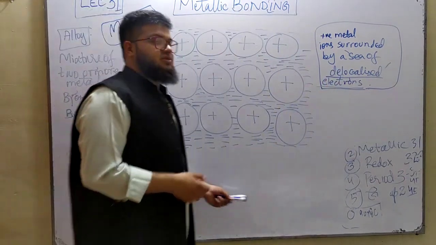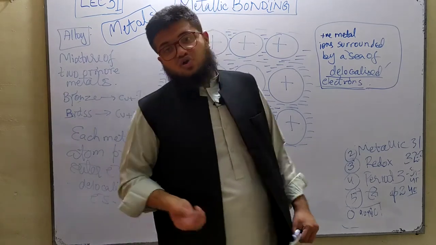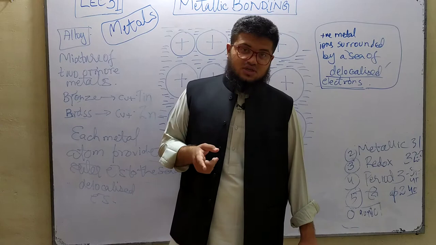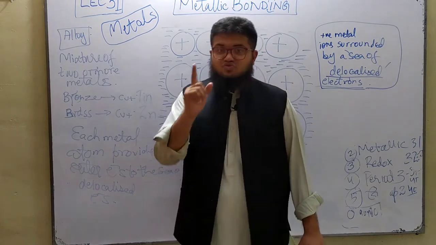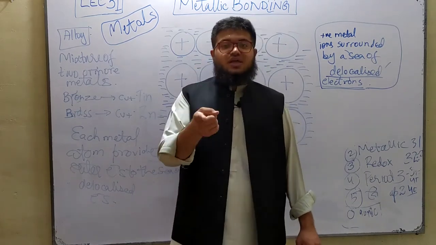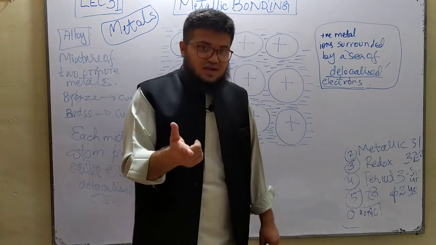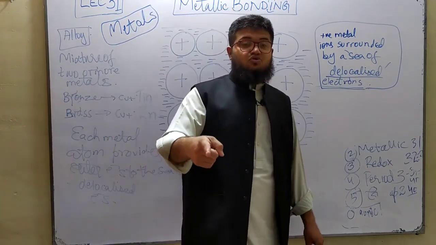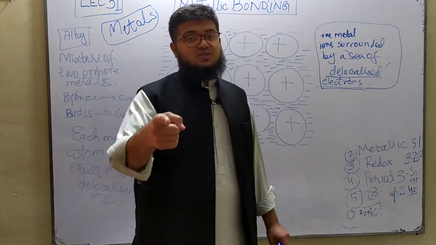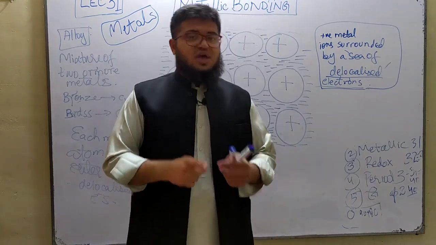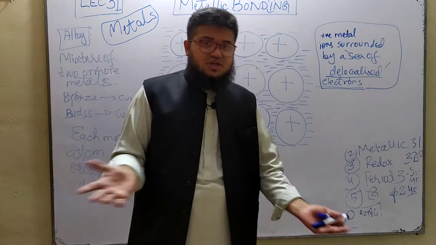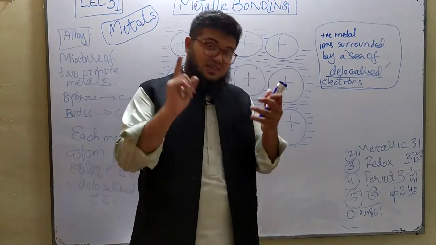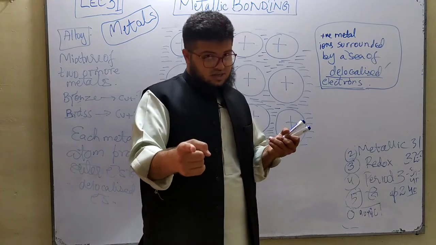And similar to metals, remember we did graphite. Graphite also contains delocalized electrons, due to which it was able to conduct electricity. Similarly, graphene, which was an allotrope of carbon, also contained delocalized electrons, due to which it was able to conduct electricity. Similarly, ionic compounds in molten state or aqueous state are able to conduct electricity. If they are in the solid state, they won't be able to conduct electricity, because the ions are not going to be free to move. In that case, it's the ions that conduct the electricity.